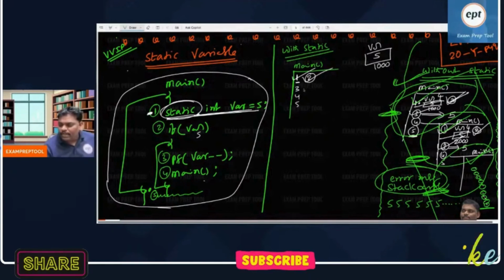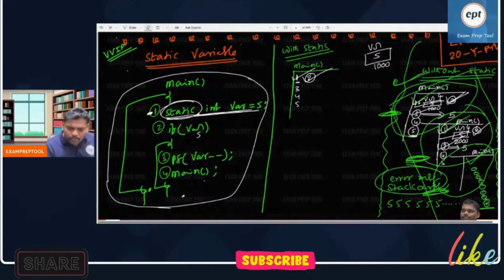What is the third line? The fifth line is nothing but closing. Remember, closing is the fifth line.